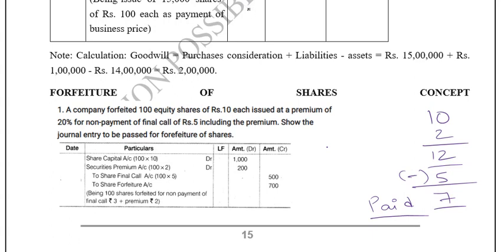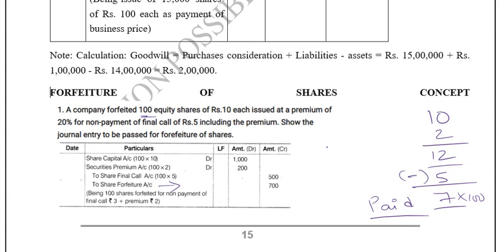We will cover those sums also, but for now you must remember that the forfeiture account should always be credited with the amount of money which the shareholder has already paid to us. Out of this 12 rupees, 5 is unpaid, 7 is paid. So this 7 goes into your forfeiture account. The first point is your forfeiture account. If you see here, forfeiture account 700 rupees. What is the 7? 7 into 100, total 100 shares, right? So that's why we are doing share forfeiture 700.